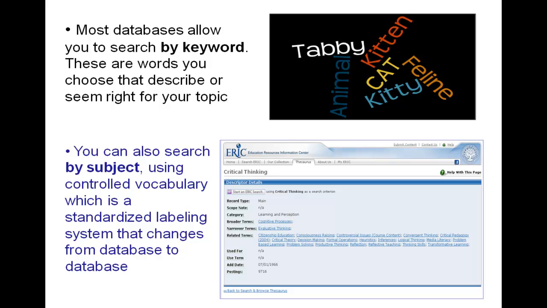And so I've got critical thinking typed in, and this is what it found for me. It found that I can use a broader term, something called cognitive processes. I can use narrower terms like evaluative thinking. Related terms might be critical theory, productive thinking, reflection, thinking skills, and so forth. Problem solving, problem-based learning. There's a lot of different things here that we can use. So as you can see, all these are different forms and different ways that databases use to control or standardize information.